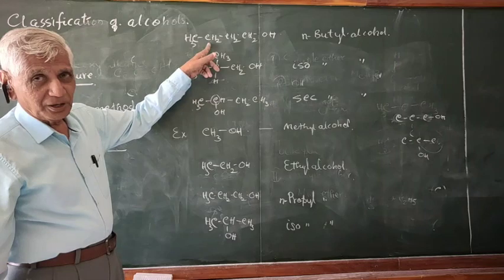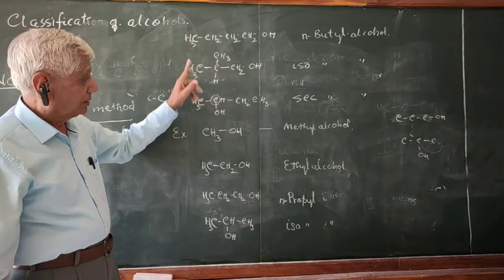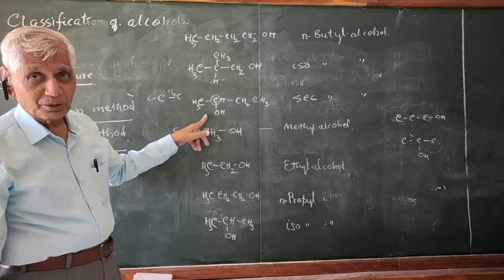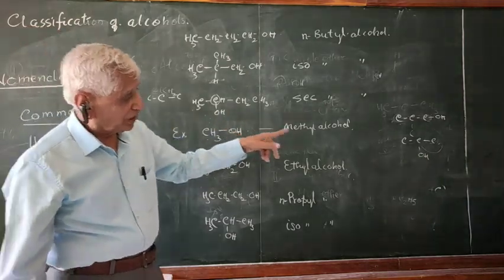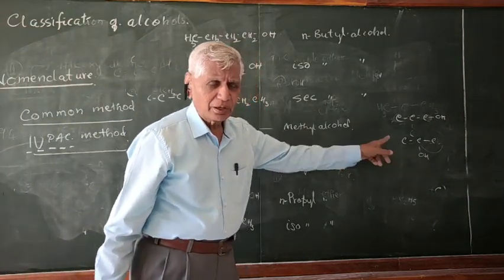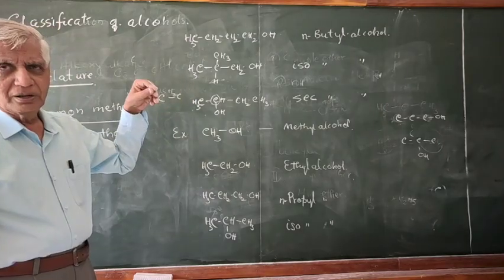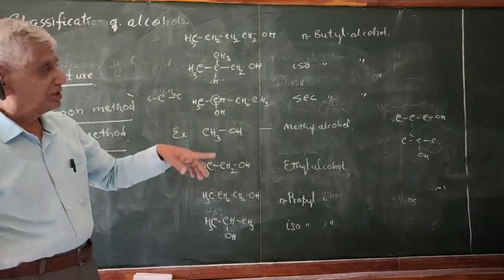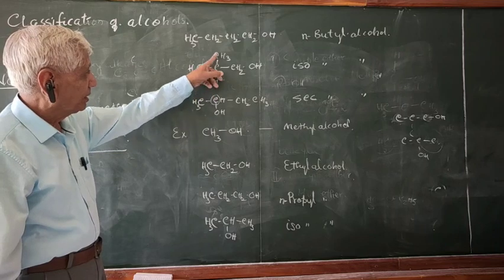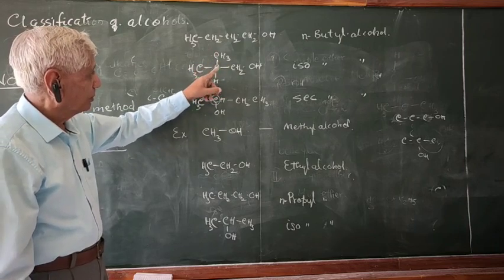This is called N-butyl alcohol. This is called secondary butyl alcohol. This can also be called secondary propyl alcohol. This is secondary butyl alcohol. And this is isobutyl alcohol. This is iso branching. Carbon connected to 3. Good.